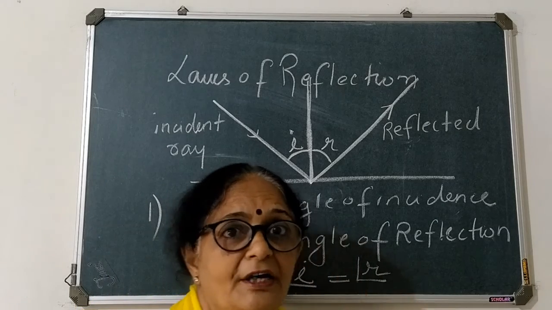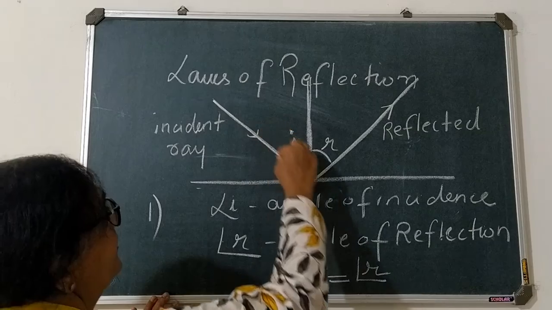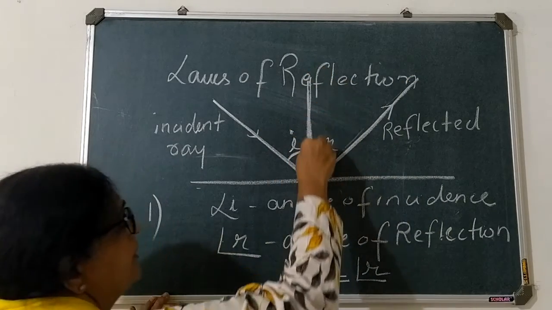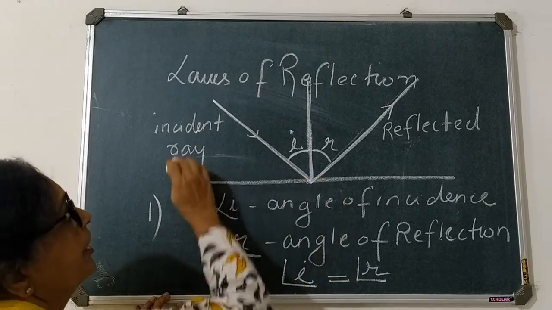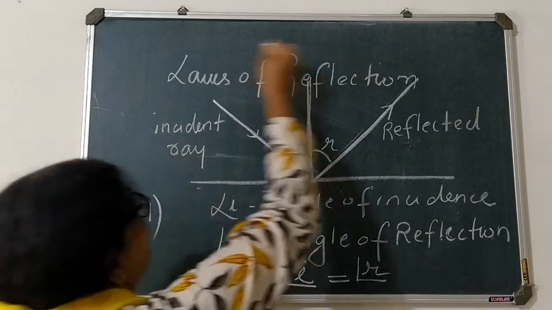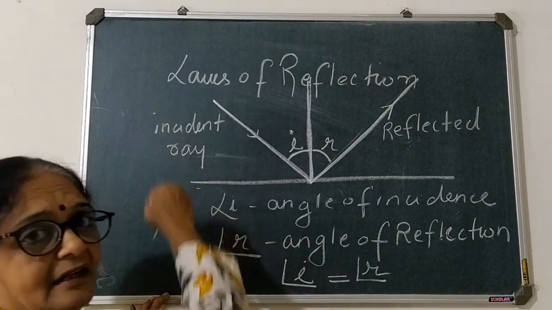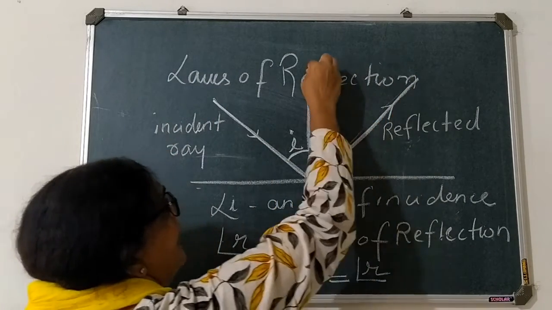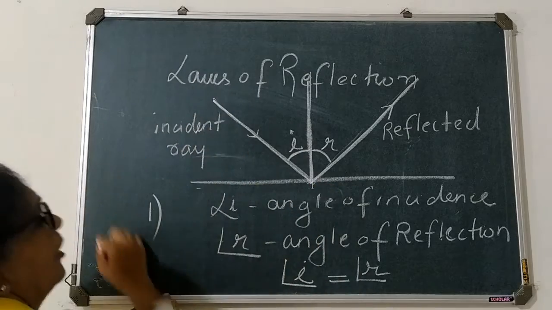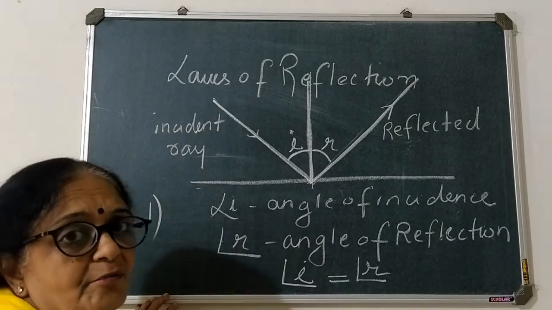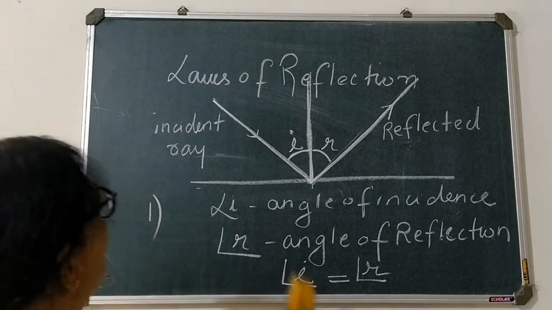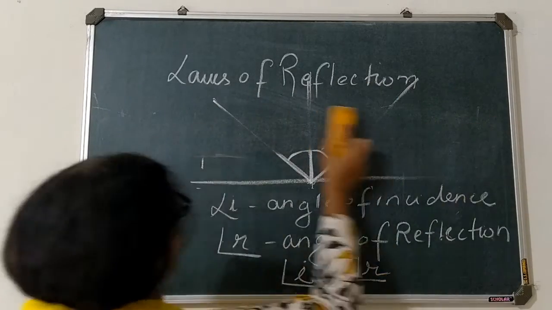And the second law is that the incident ray, the reflected ray, and the normal all lie in the same plane. The incident ray, the reflected ray, and the normal, they all lie in the same plane. I will write down for you so that you don't forget.